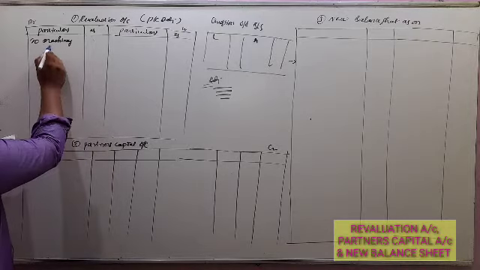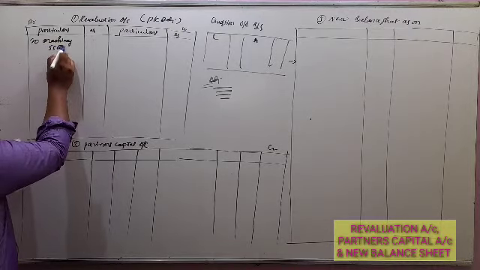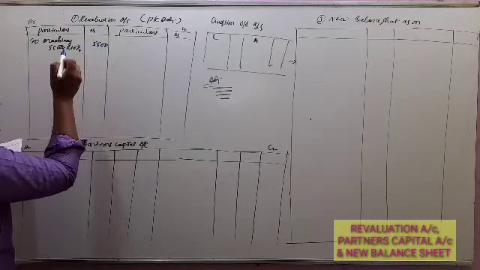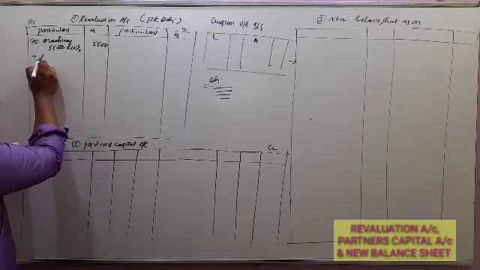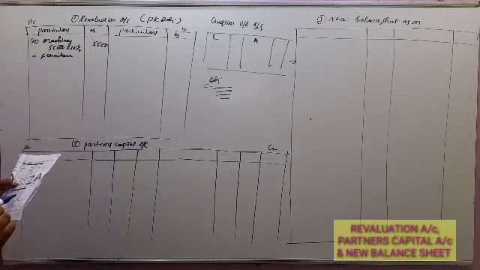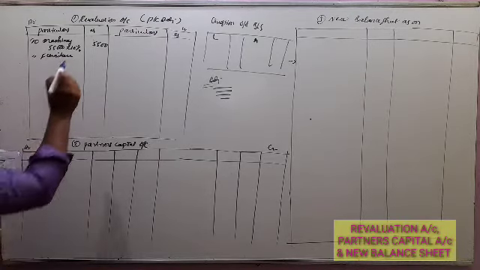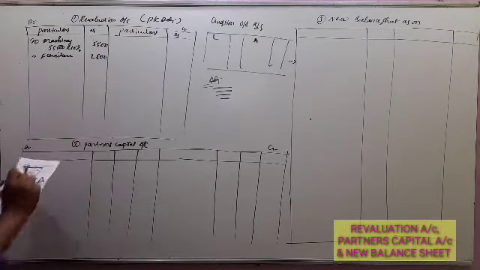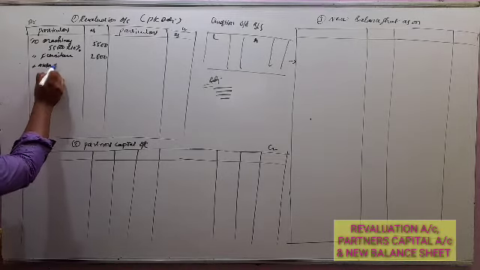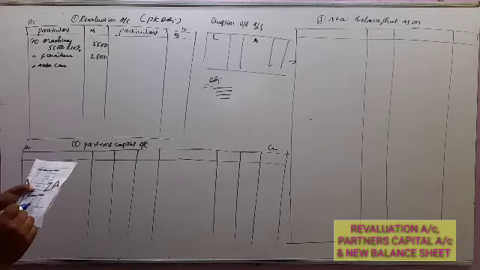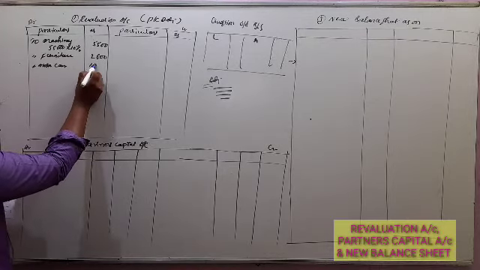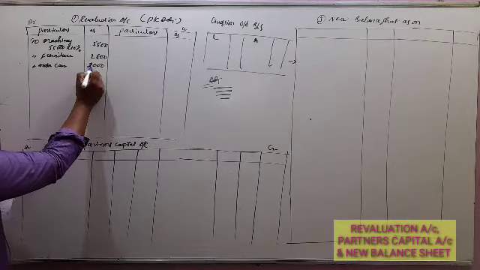So machinery 55,000 he has given. 55,000 into 10%, 5,500. Next, furniture. So furniture 28,000 into 10%, 2,800. Next, motor car. So motor car 20,000 into 10%, 2,000.